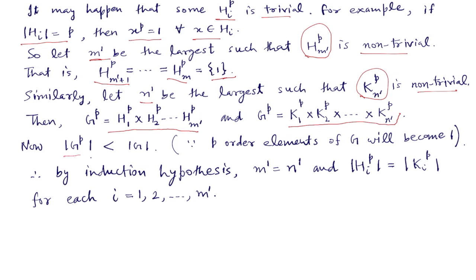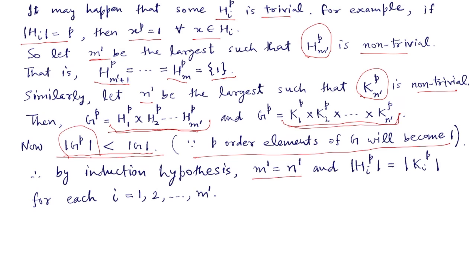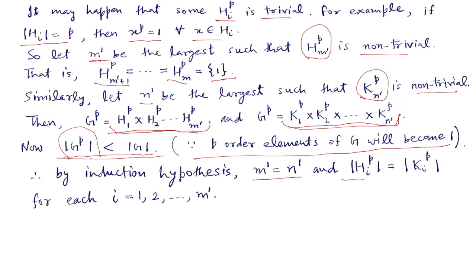Now, the order of Gp is strictly less than the order of G because G will contain elements of order p also by Cauchy's theorem, and so those elements will become 1. All order p elements of G will become 1 in Gp, so the order of Gp is strictly less than the order of G. So we can apply induction on Gp now. Gp is the direct product of these m' factors and these n' factors. So by the induction hypothesis, m' should be equal to n', and the order of each Hi^p should be equal to the order of the respective Ki^p.